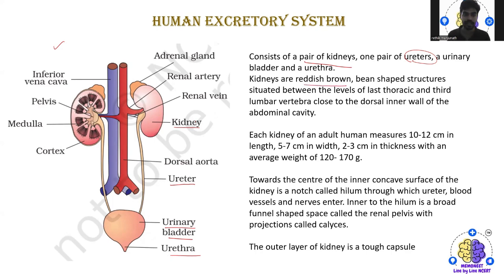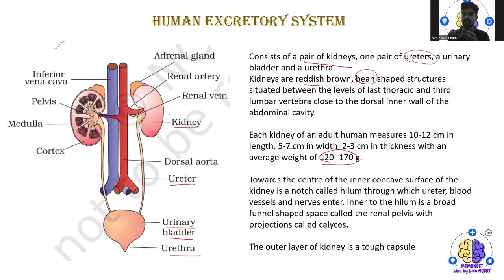And you can see here, it is somewhat bean shaped in structure. They are situated between the level of the last thoracic and third lumbar vertebra, closer to the dorsal inner wall of the abdominal cavity. Each kidney of an adult measures around 10 to 12 centimeter in length, 5 to 7 centimeter in width, and 2 to 3 centimeter in thickness, and the average weight of a kidney is around 120 to 170 gram.